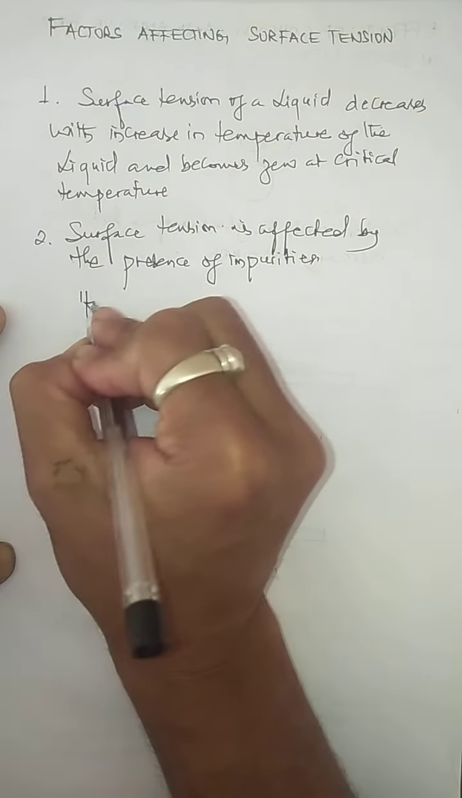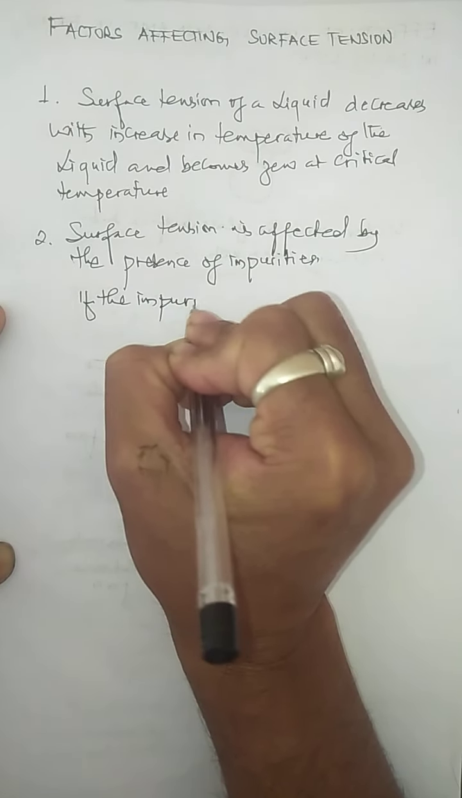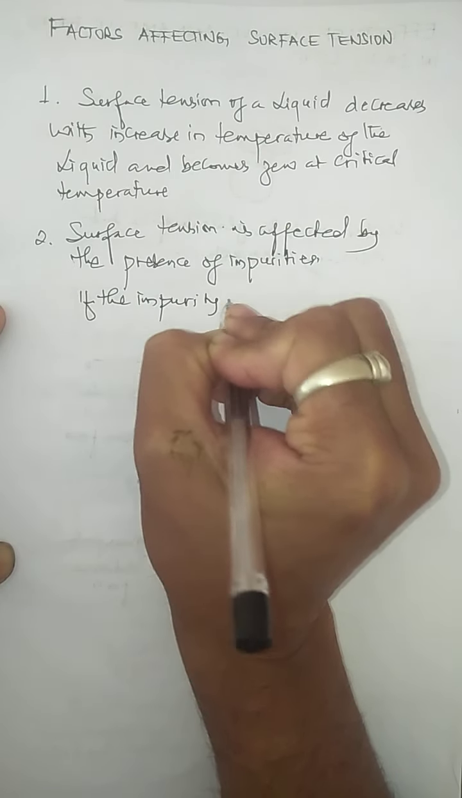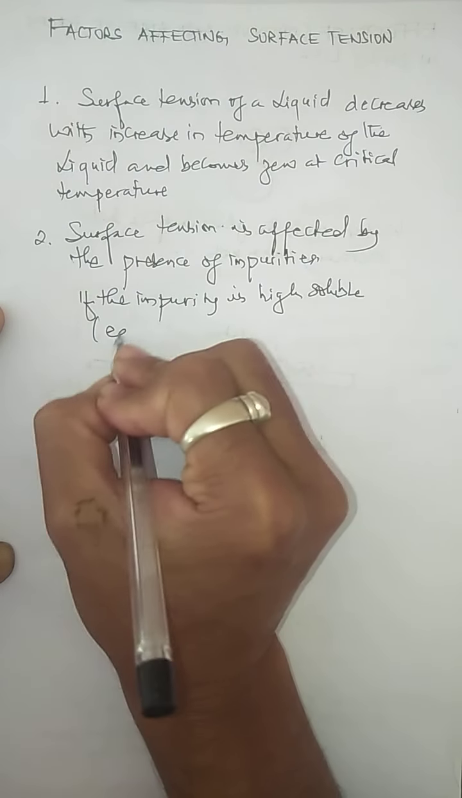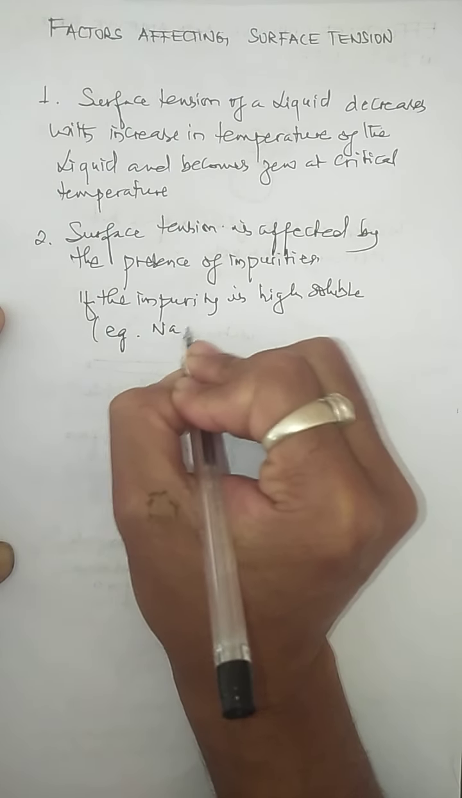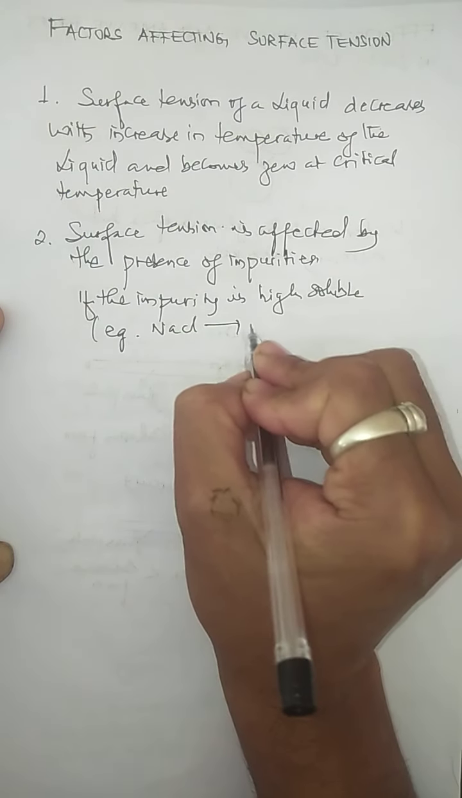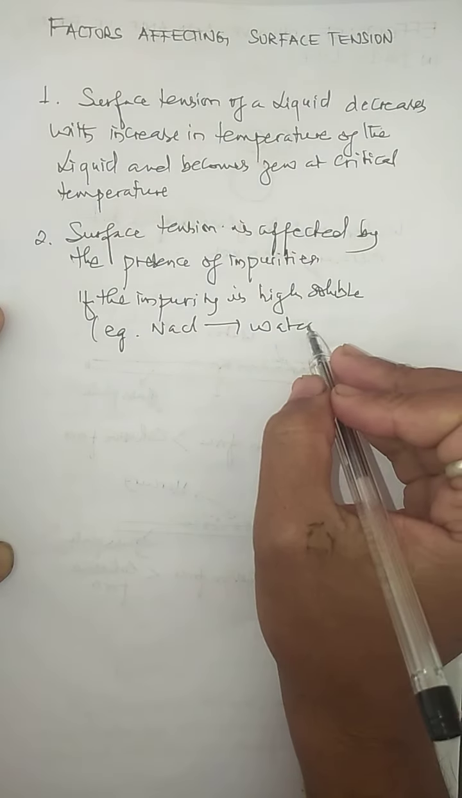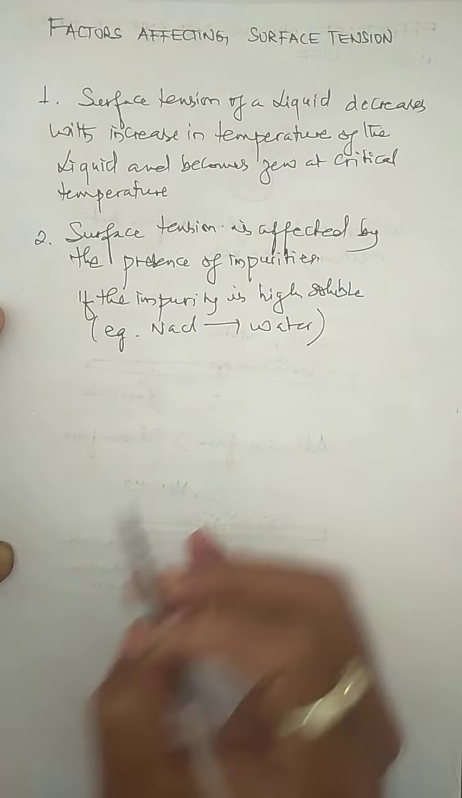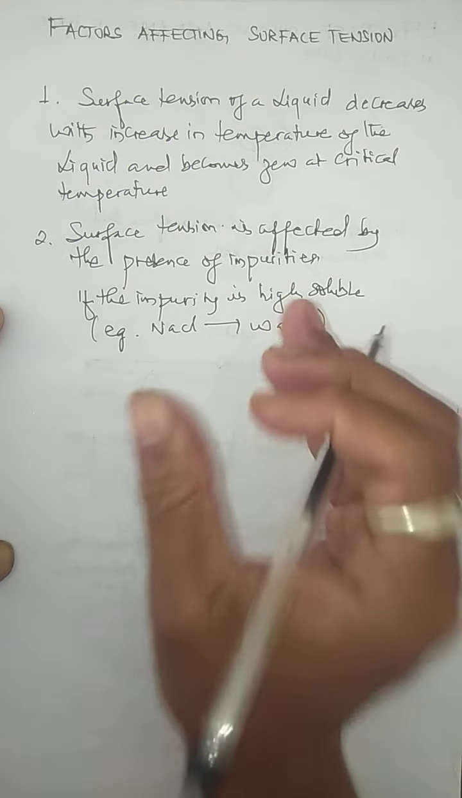Now suppose the impurity is highly soluble. Let me take one example. The example is sodium chloride. You know sodium chloride is a salt. If I add sodium chloride as an impurity in water, sodium chloride will dissolve in water. Then the surface tension of that liquid, like water, increases.